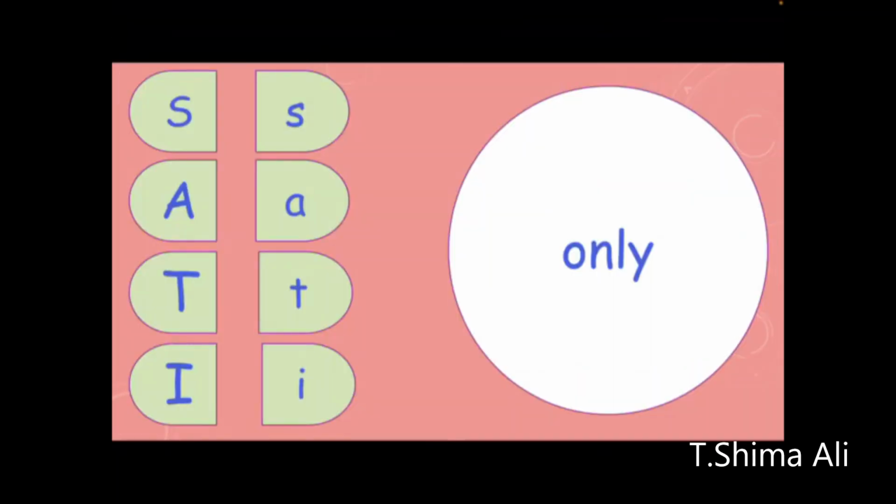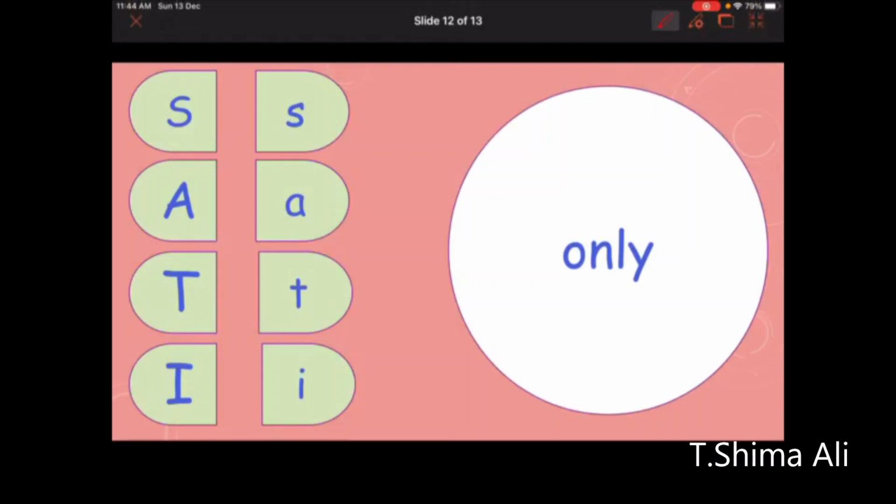Now I will show you the capital letters of 4 sounds. The first one we have is S for S. This is capital and this is small. Then we have A for A. This is capital A and this is a small A. Okay, capital T, small T, capital E and small E. So T for T, E for E.